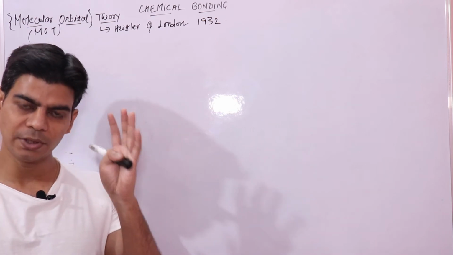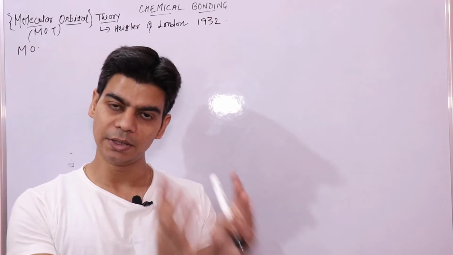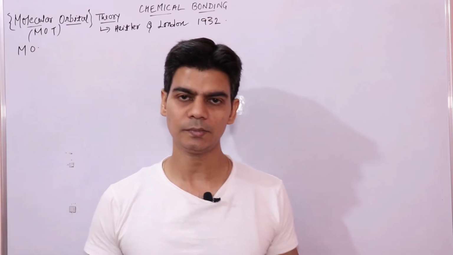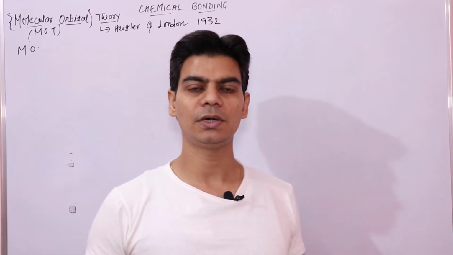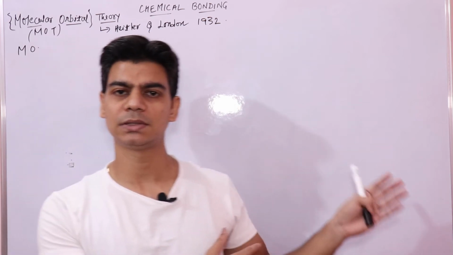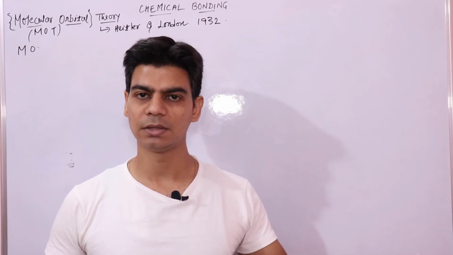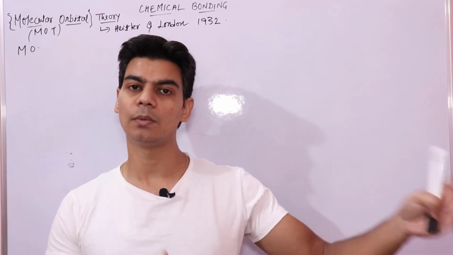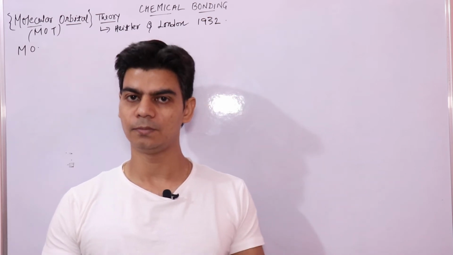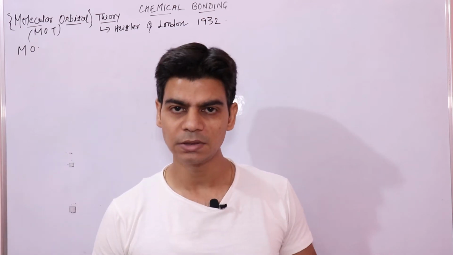And it is the probable region. An atomic orbital is a region where the probability of finding the electron is maximum. And we have different orbitals, which we have already understood in previous lectures, since structure of atom: s orbital, p orbital, d orbitals. And we fill up these orbitals when we write the electronic configuration of atoms. So when we talk about molecular orbitals,